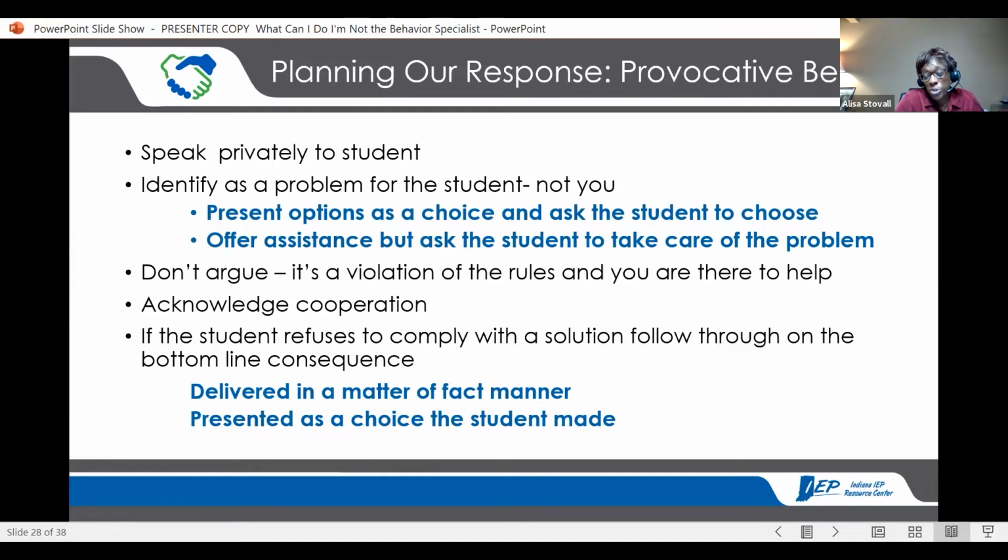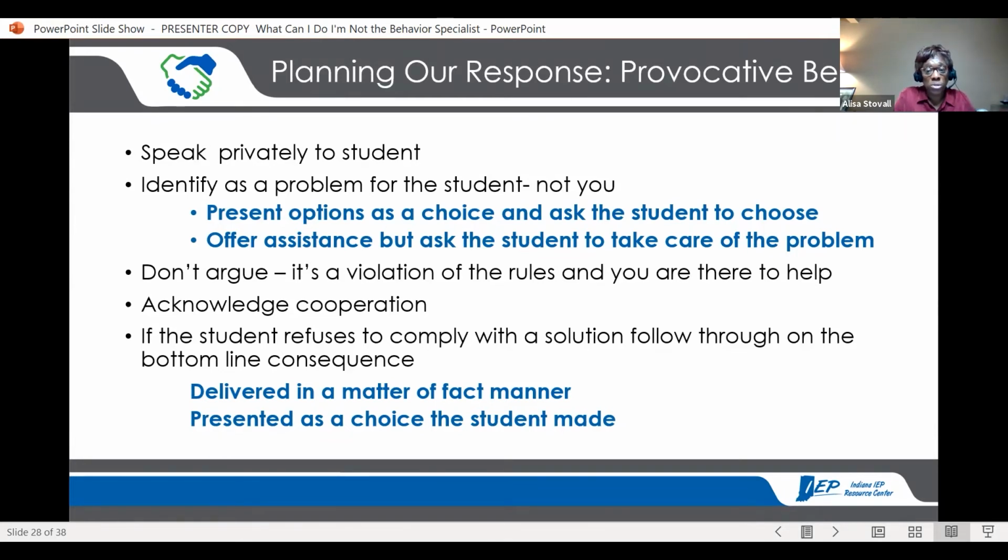If the student refuses to comply with the solution, then you'll need to follow through with a bottom line consequence. And every one of us should have a bottom line consequence. What is it going to be? This is the one that, when I was in the classroom, moved it from my classroom down the hall to the principal's office.